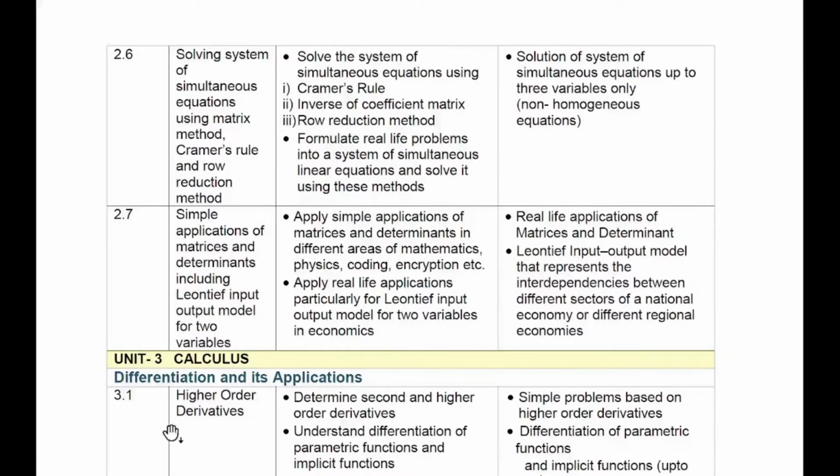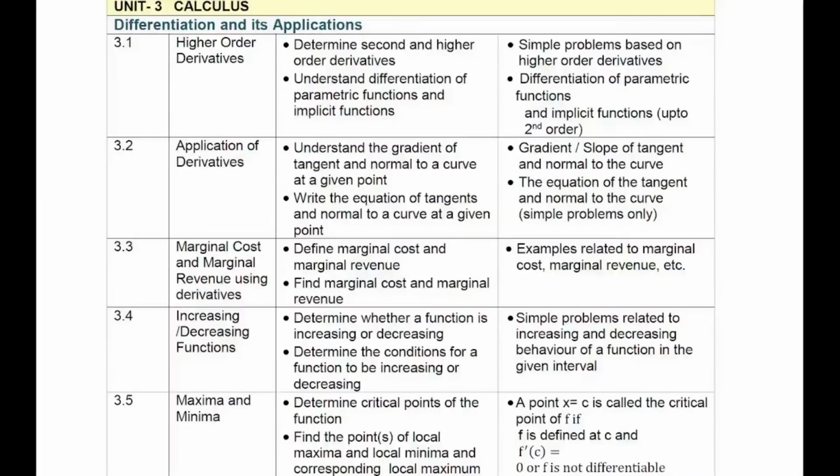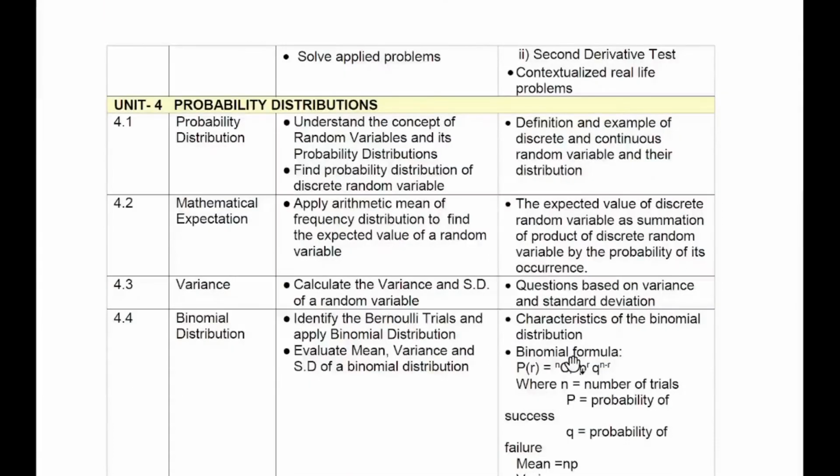And under the third unit, differentiation and its application is included in term 1. The remaining two major topics are included in term 2. Under differentiation and its applications, the various topics included are given here. Then we have the fourth unit, probability distributions, with the corresponding topics.